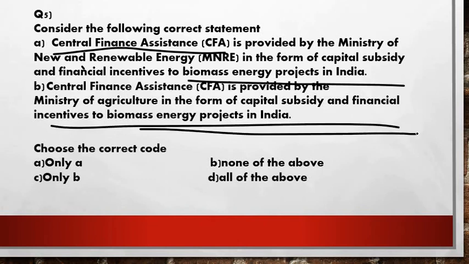So it is talking especially about the ministries, right, friends? So you have to see what kind of ministries it is. You have to keep in mind ministries, governments, committees, years, institutions, organizations, everything, while reading the topics, right? So here let me tell you the options for this question. Choose the correct code from the below: only A, only B, none of the above, all of the above. So our answer will be A, because it is provided by the Ministry of New and Renewable Energy, but not by the Ministry of Agriculture, right, friends?